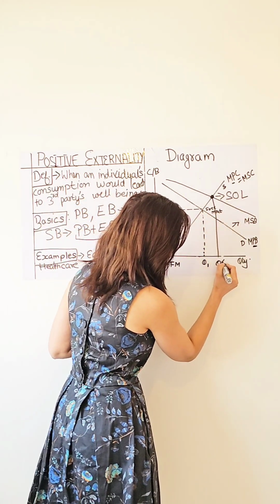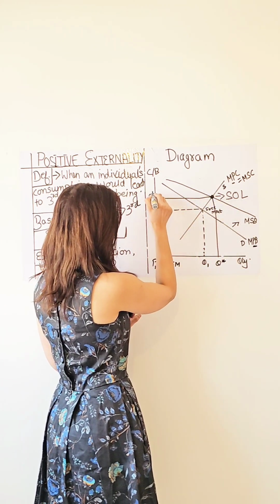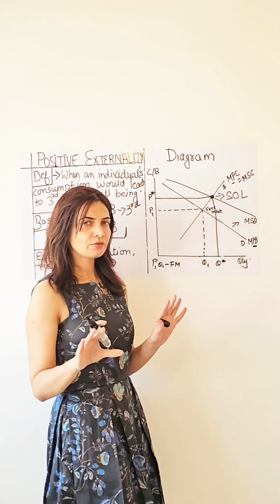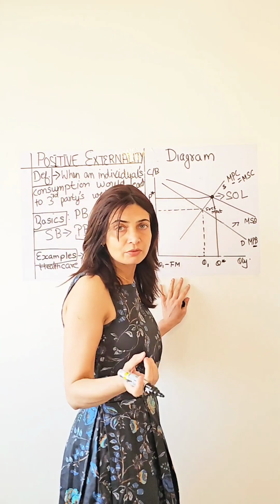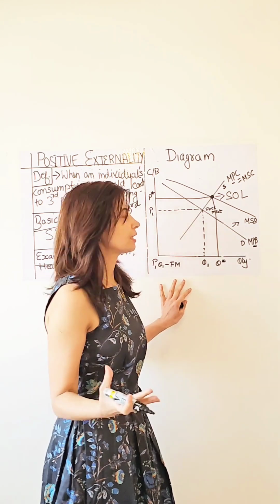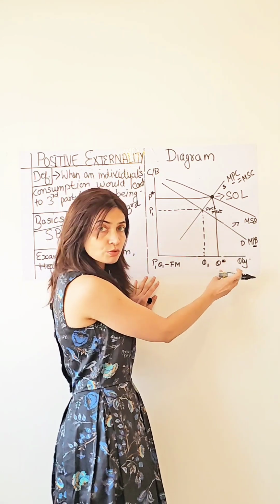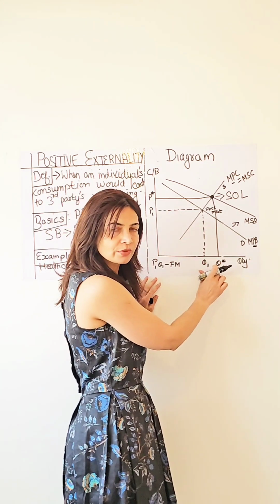I'm going to label that as Q star, and this becomes our P star. Right? Everything is making sense now. We can see that because we are thinking about merit goods, goods which are not only good for me, for you, but overall society, should be consumed more at P star and Q star level.